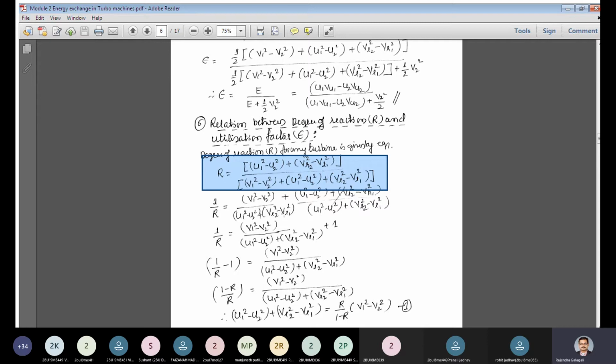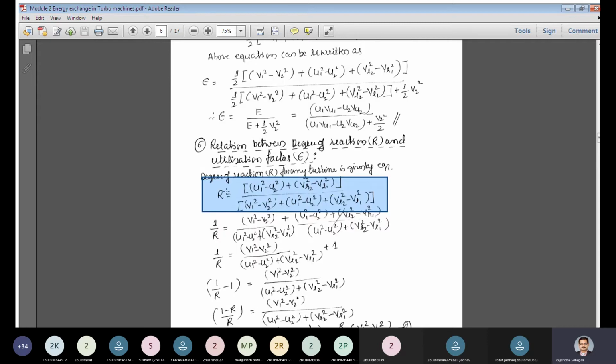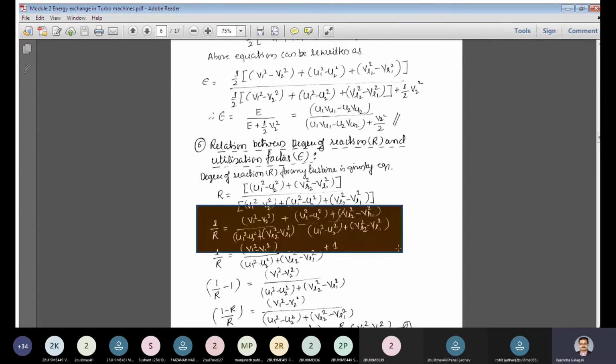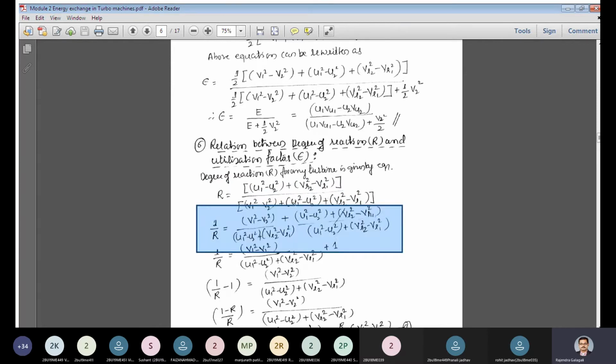Now what we shall do is write this as 1 by r in the next step. The denominator goes to the numerator and the numerator comes to the denominator when I write it like this. And I can simplify this, as there are two terms: one is the dynamic head and the other is the summation of the static heads. So I can segregate them, the denominator being the same. I can write it like this: V1 square minus V2 square divided by the term which was there in the numerator, plus this numerator term divided by this.